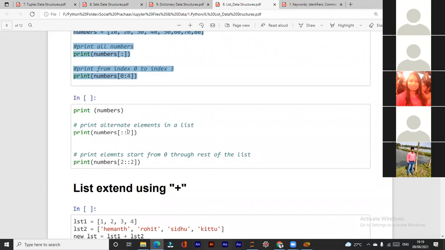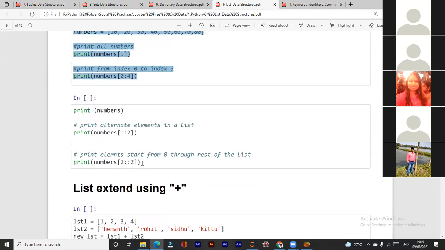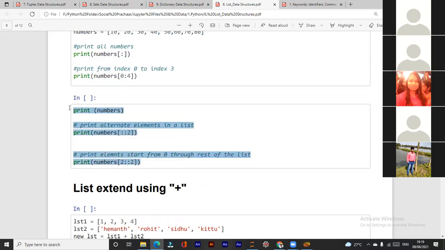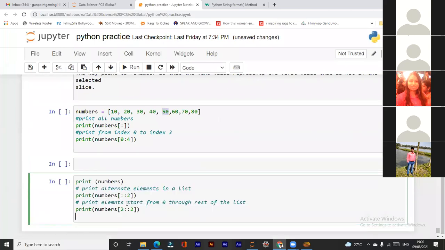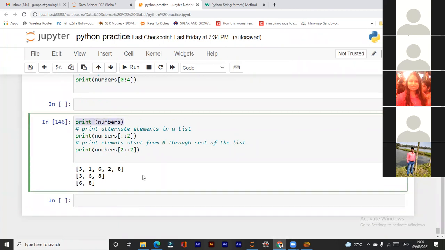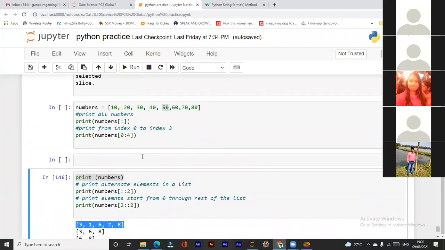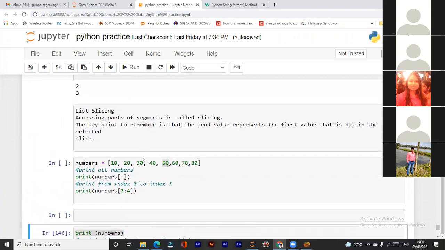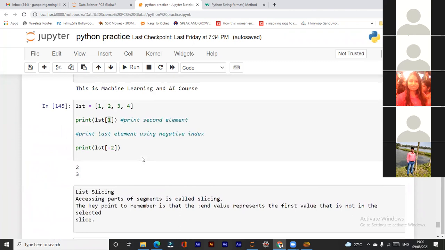Print alternate numbers in a list. Now, print numbers. We have the whole list. Okay, numbers. What are we getting? It's taking another number.